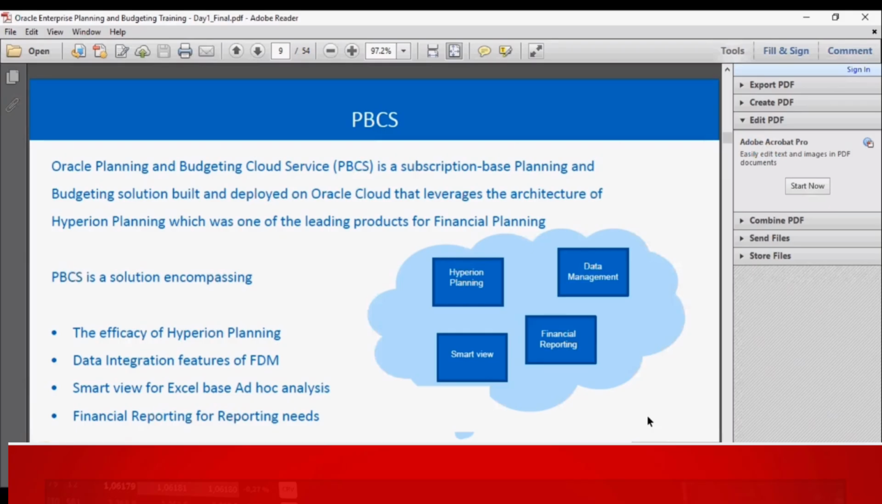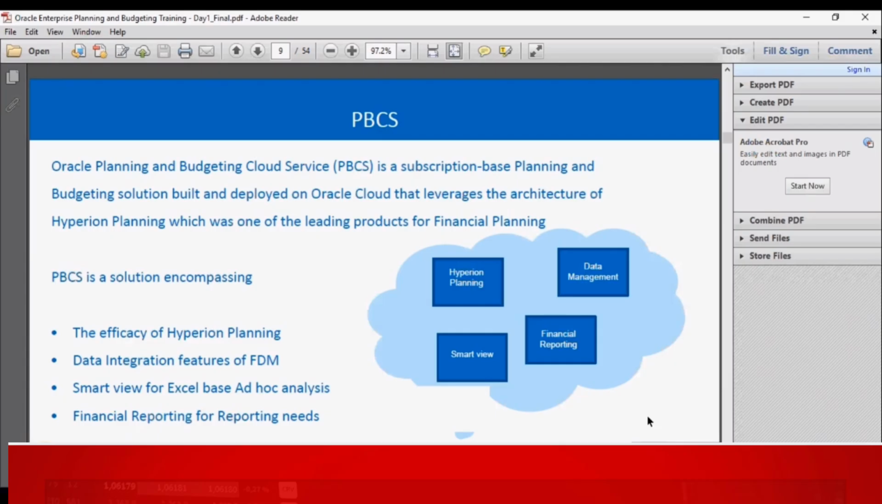So when we look at the features involved in PBCS, it has 4 major functionalities embedded in it. It has the efficiency and efficacy of the Hyperion Planning application, where we can build web forms, which are nothing but data forms, business rules, which are complex calculations, and dashboards for reporting, etc. for planning. And it has the features of FDM, which is nothing but Financial Data Management, where data and metadata integration can be established between the application and various external systems.